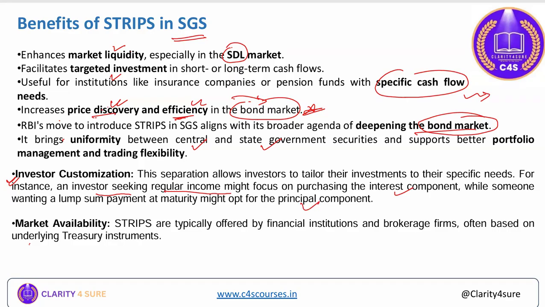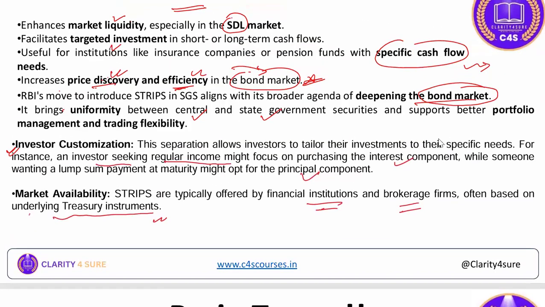Market availability: strips are typically offered by financial institutions and brokerage firms, often based on underlying treasury instruments. All right. So this is all about the strips.